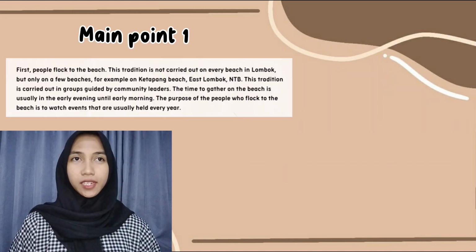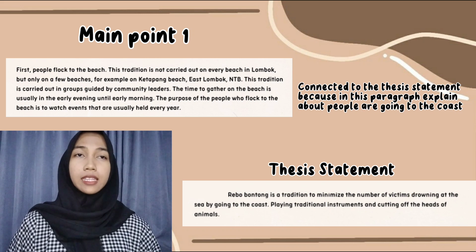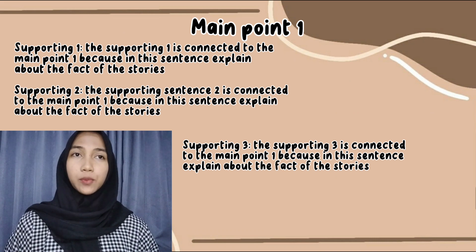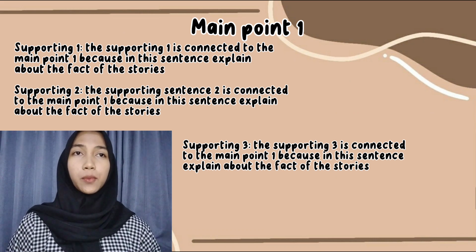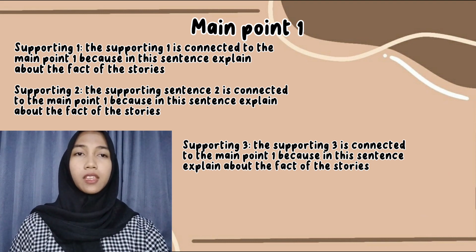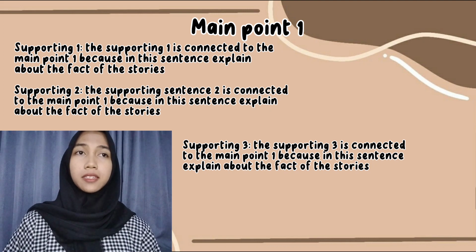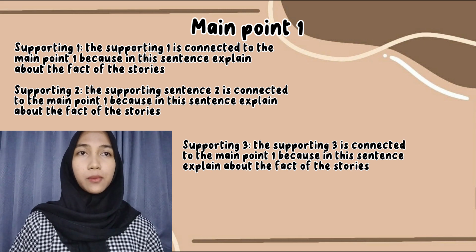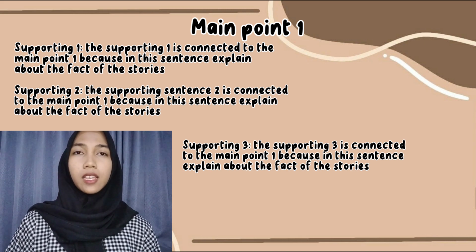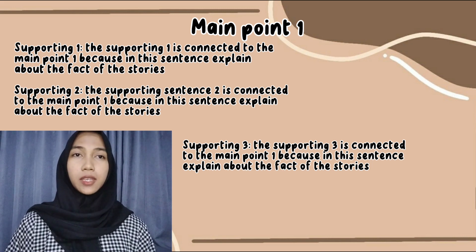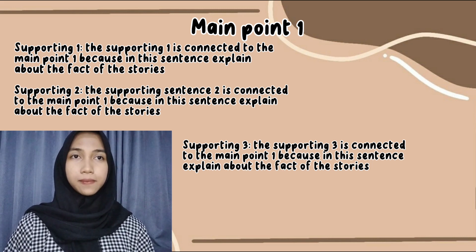Main point number 1 is connected to the thesis statement because this paragraph explains about the people going to the coast. Supporting sentence number 1 is connected to main point number 1 because this sentence explains the facts of the story. Supporting sentence number 2 is connected to main point number 1 because this sentence explains the facts of the story. Supporting sentence number 3 is connected to main point number 1 because this sentence explains the facts of the story.